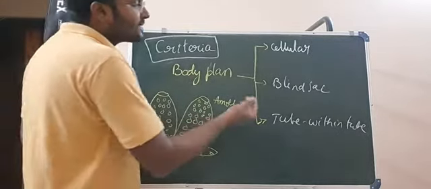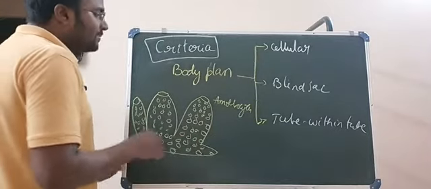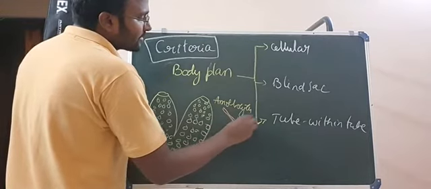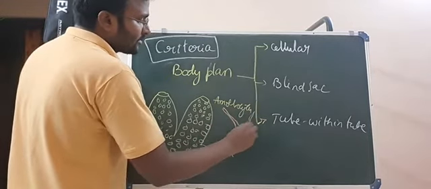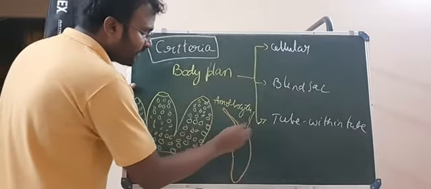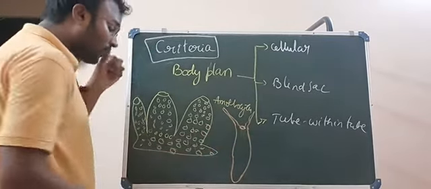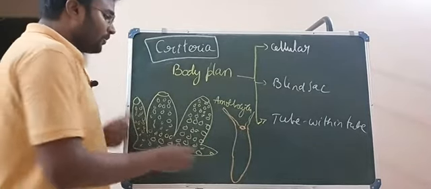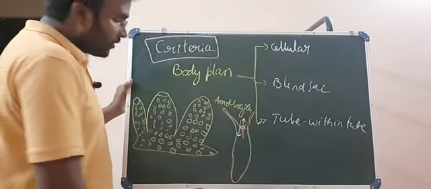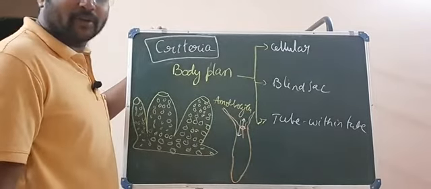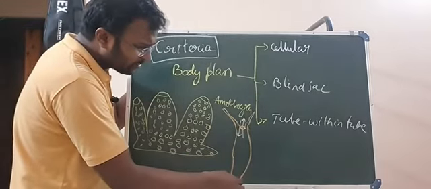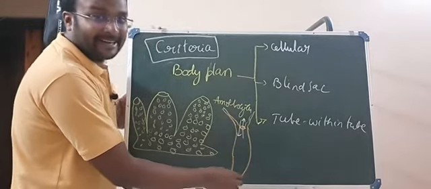Next one is blind sac body plan. Hydra is the best example. So let us have a look at this. This is Hydra. For Hydra-like creatures only one opening is present, both for taking food and excreting out the waste materials. If you have a close look at this, the other end is a dead end.